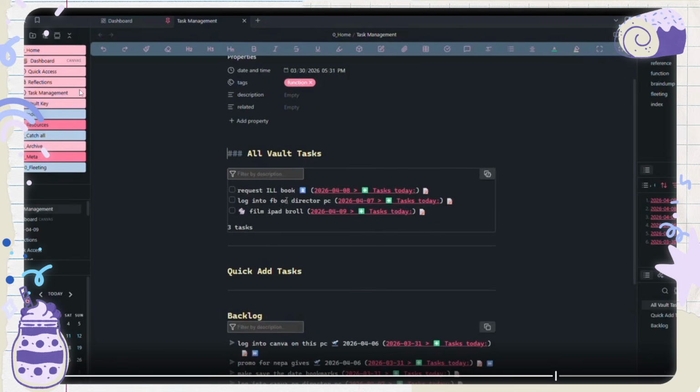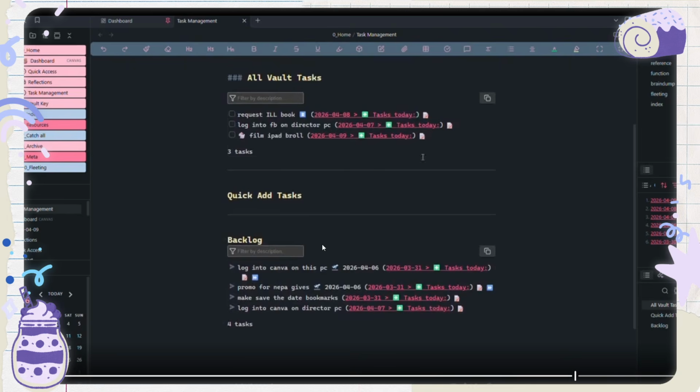This is my task management note. All of my vault's tasks will show up, the backlog. And I have a quick add tasks here because I'm thinking, when I can figure out how to set up a button or something to add tasks really quick. I'm not too sure how to do that yet, but I'm kind of having the idea that this is where it would go. I think you can tell it to go there.